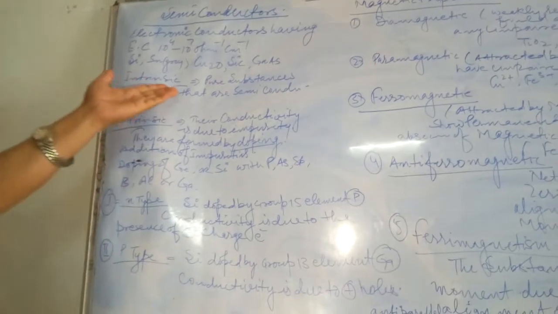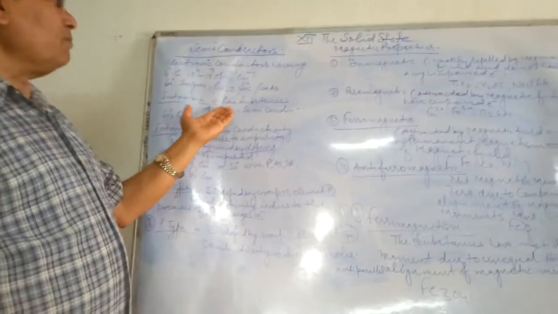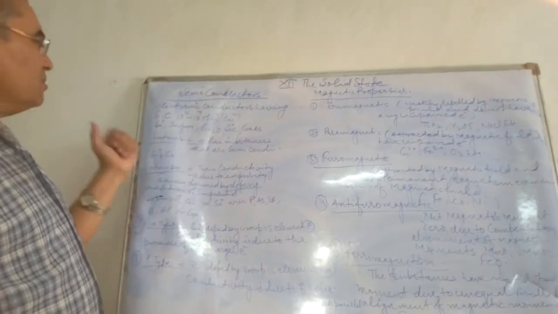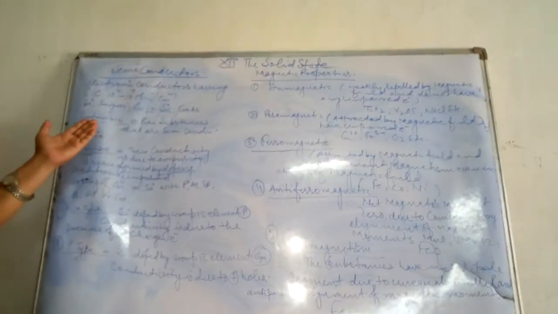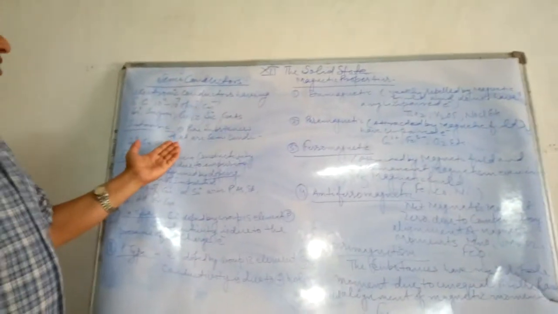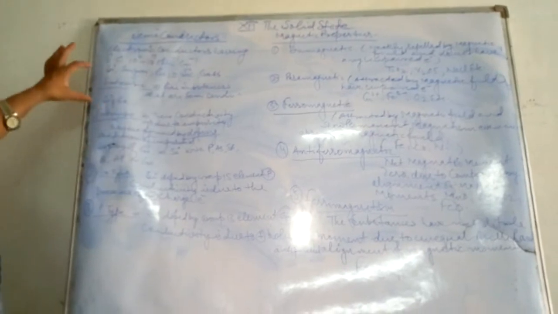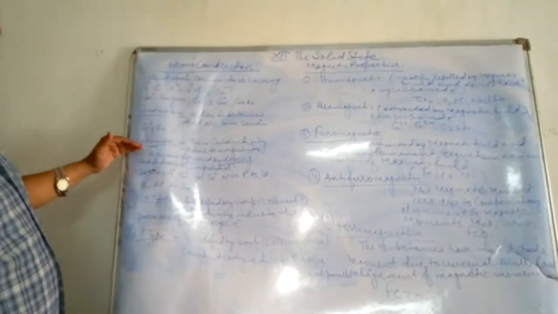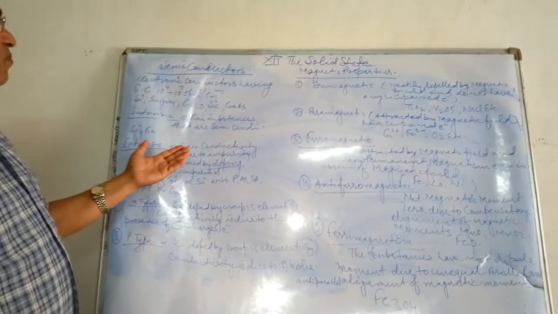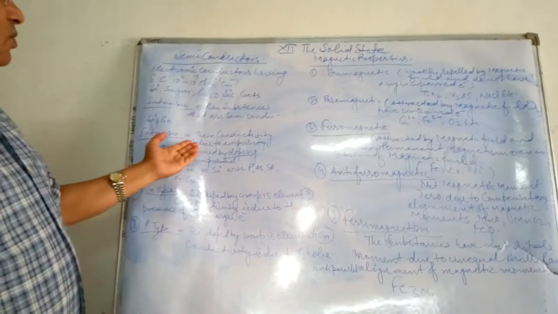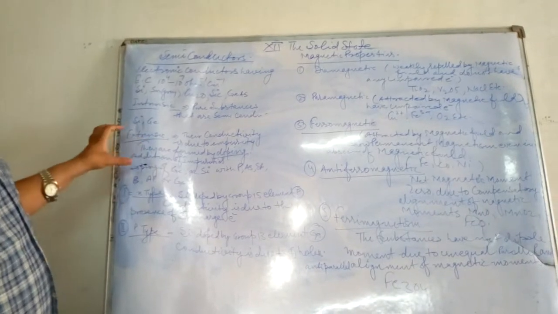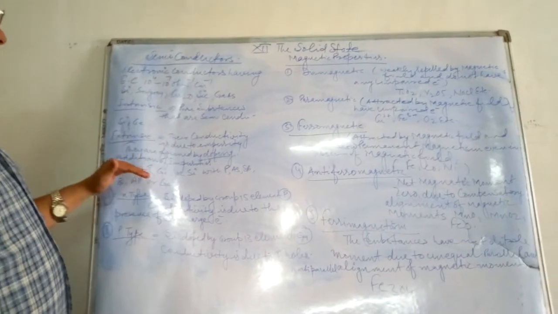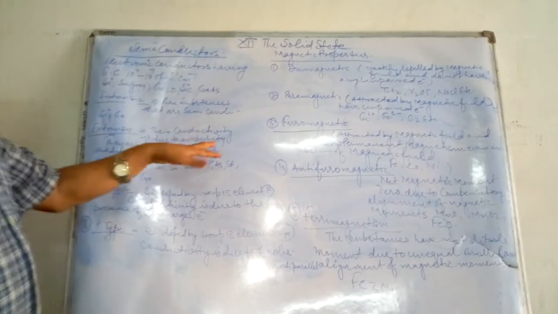You know, intrinsic semiconductors are the pure substances which are acting as semiconductor. For example, silicon and germanium. Is it okay? Means pure substances that are semiconductors, especially silicon and germanium, these are intrinsic semiconductors. But in case of extrinsic semiconductors, the conductivity is due to impurity, means they are formed by doping. Doping is a new term you are getting here.